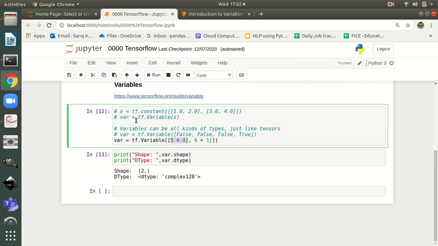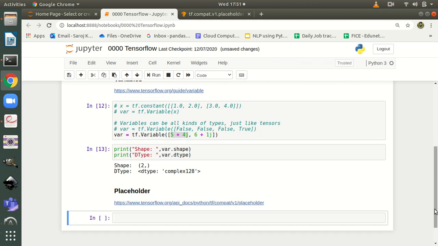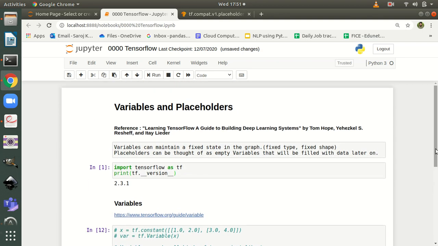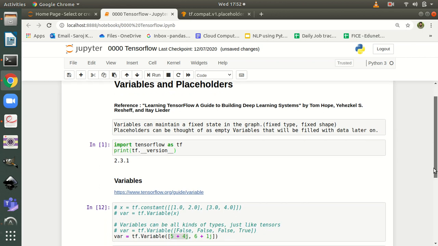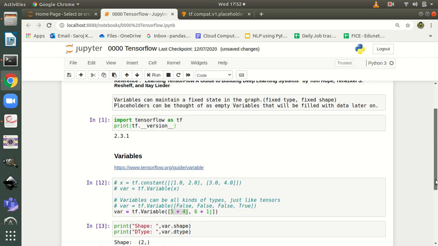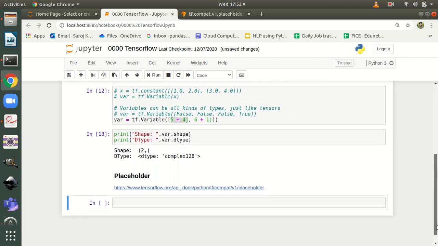Let's go for placeholder. One thing I mentioned wrongly here: a placeholder also takes a fixed type. The only variable thing in the case of a placeholder is its shape. The shape depends upon us, so we can make it rigid or we can make it flexible. So for a placeholder, only the shape can be flexible, not the type.